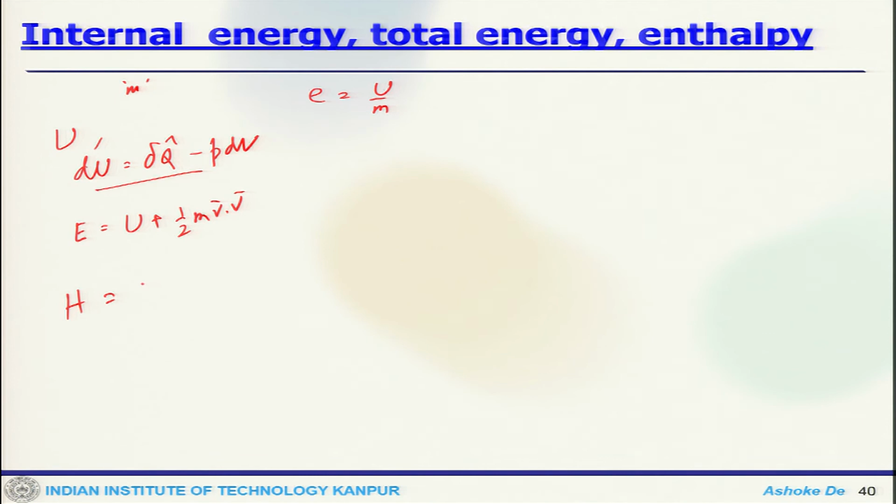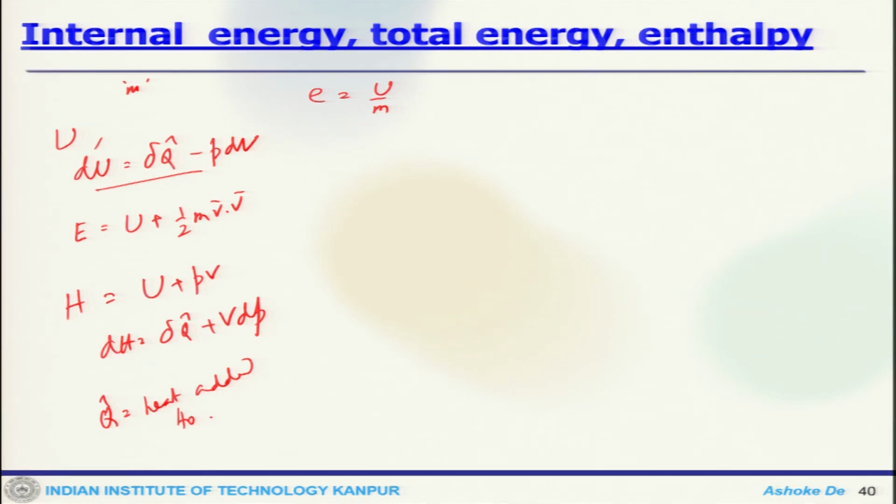Total enthalpy is U plus PV, where dH equals to del Q plus V dP. Here Q is the heat added to the system. So, this is per unit mass.